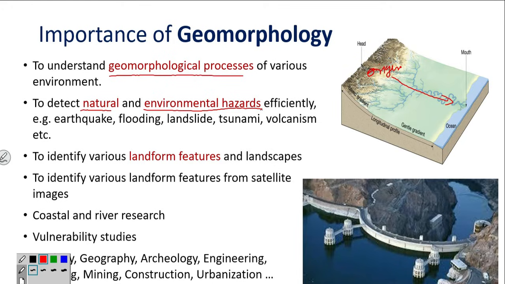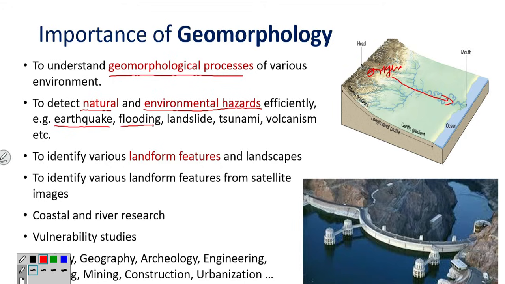To detect where exactly. What does natural hazard mean? Disturbance due to naturally occurring features or activities, geological activities like earthquake. Earthquake is a naturally occurring phenomenon or activity.